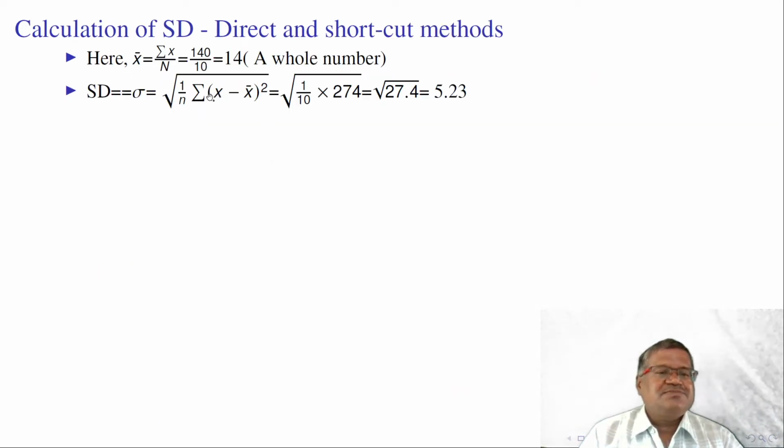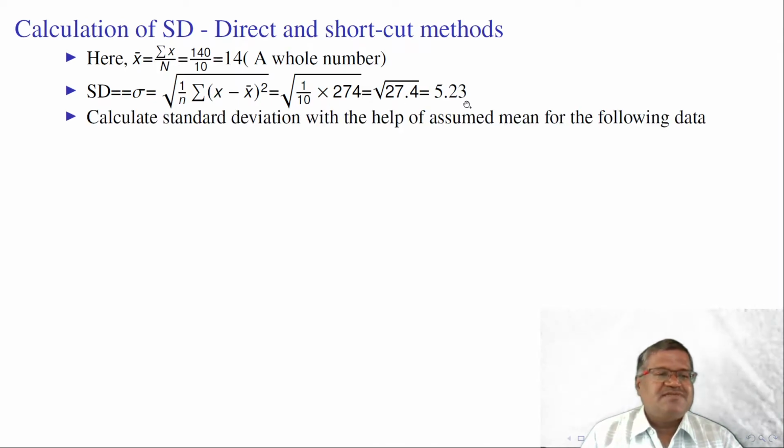Here we directly substitute 1 by n into summation x minus x bar whole square 274, that is root of 27.4, which is equal to 5.27.